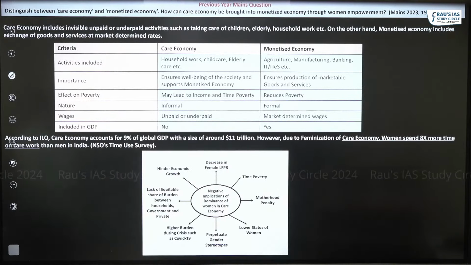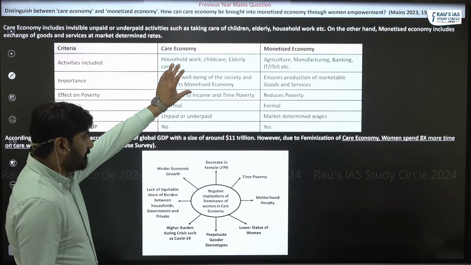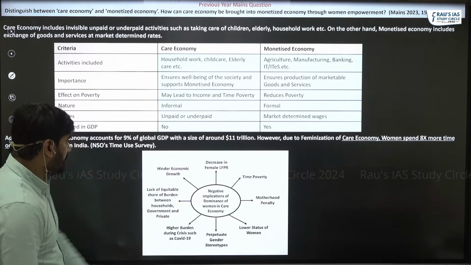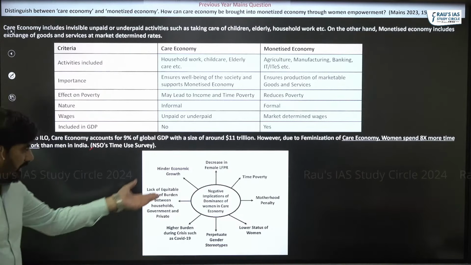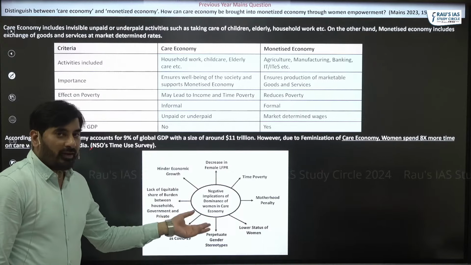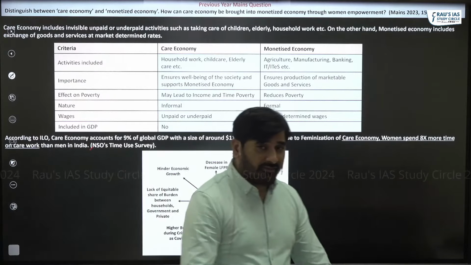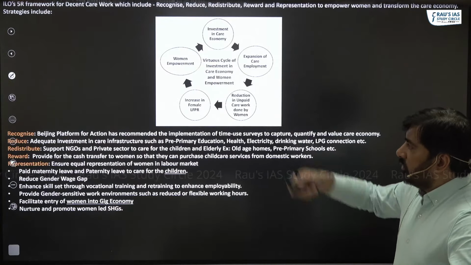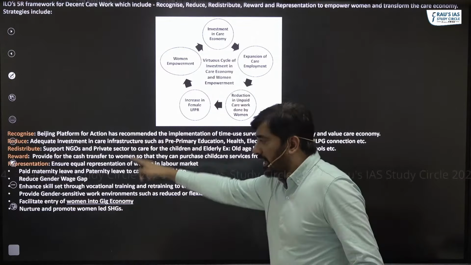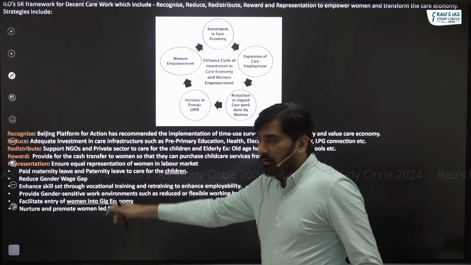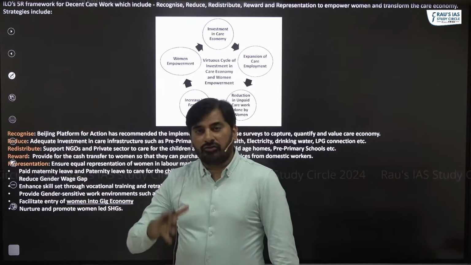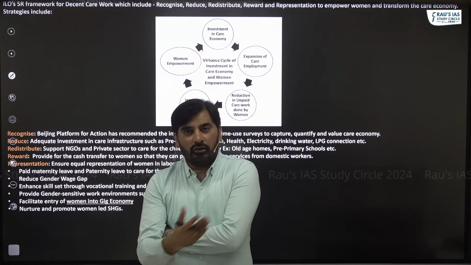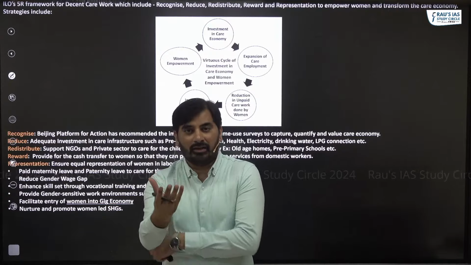Next part is how can care economy be brought into monetized economy. Because you're writing about care economy, you can mention that women have a disproportionately higher burden in the care economy, and write what are the negative implications of dominance of women in the care economy. After that, you can directly use the ILO's 5R framework which we have discussed. This framework is so strong that you can use it in mostly all the answers which deal with women development.